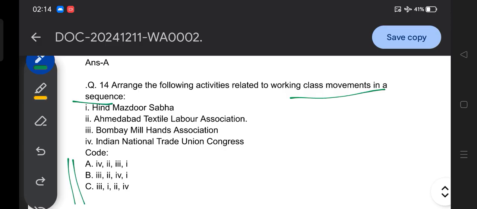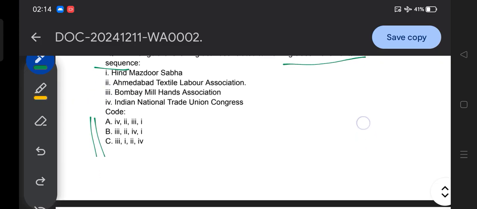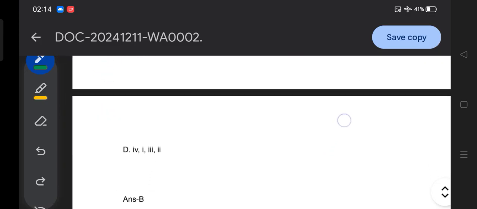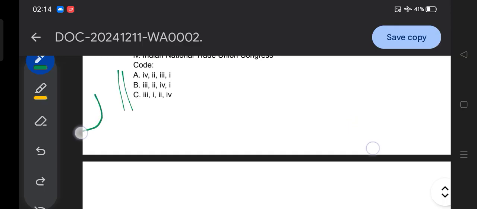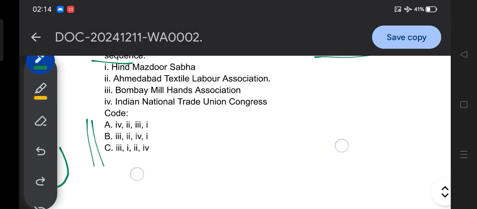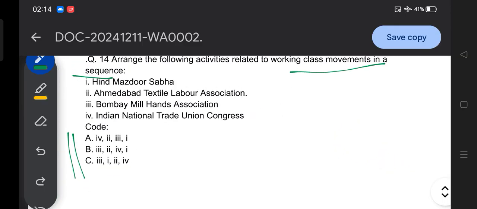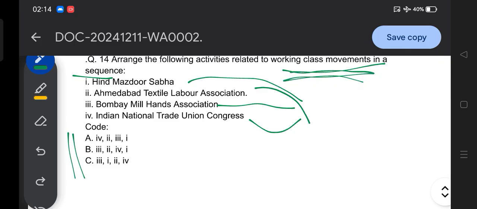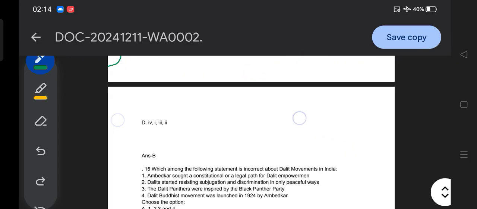So I believe you were able to provide the correct answer. Let me show the answer key to all of you. The answer for this question is option B. First the Bombay Mill Hand Association, second the Ahmedabad Textile Labor Association, then the Indian National Trade Union Congress, and last the Hind Mazdoor Sabha. So these are the working class movements, and you had to arrange them in sequence, right?